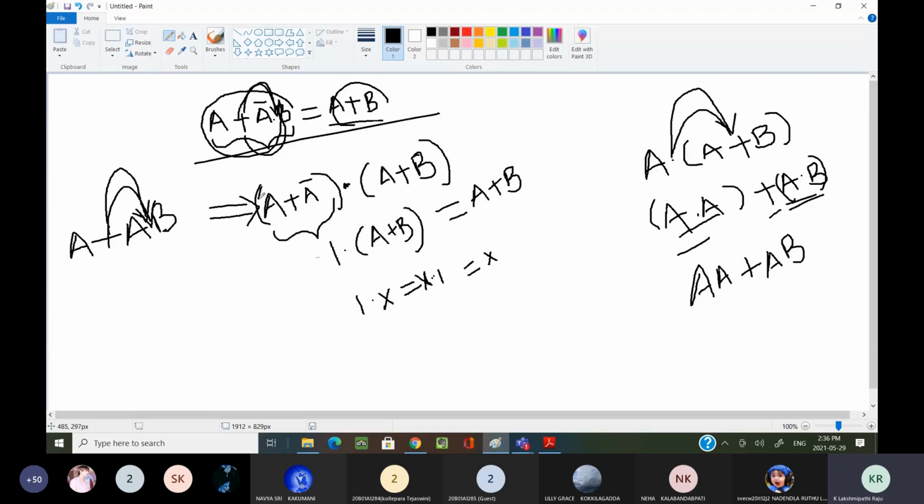That we can write as A plus A bar dot A plus B. In this way we can write this expression. That is the reason this expression we can convert into A plus B.